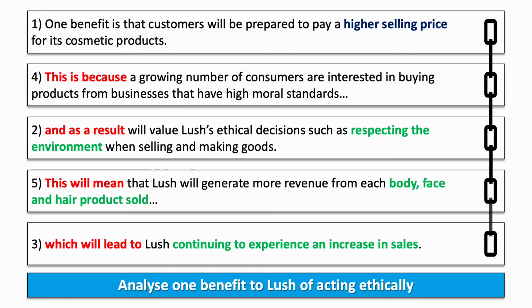There we are. So the correct order is in fact 1, 4, 2, 5, 3. Let's read through that just to make sure and to see why that makes sense. We've got connectives here in red. So the use of connectives is helping build and demonstrate analysis. But of course, we're talking about Lush, and the question specifically mentions the context. One benefit to Lush, and therefore the answer requires application. So in green here, we've got the application, the reference to the case and to the context.